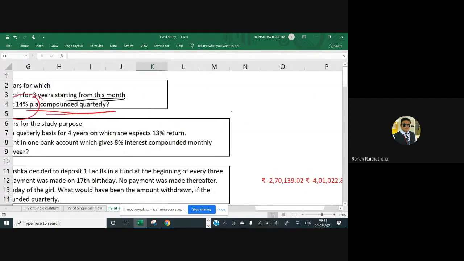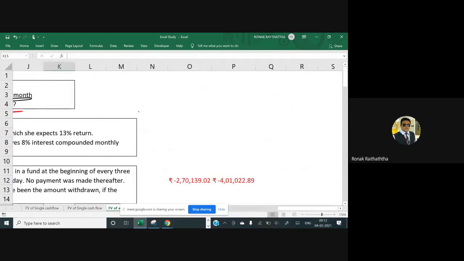So, at any point of time, if you receive such kind of a question, the first and foremost task you will do is draw the timeline just to make it a little bit easier to understand. So, this is how the timeline looks like. Year number one, year number two, year number three, year number four, and this is five. When I have written 1, that means year number 1 is getting completed there.